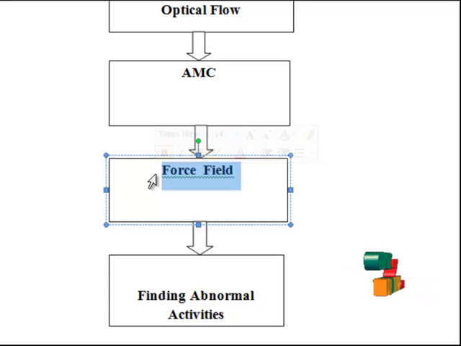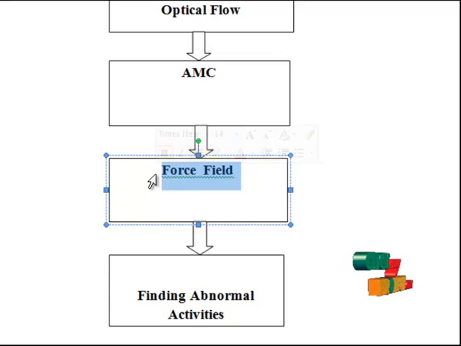Human crowd modeling is the first step, and the prediction and detection of unusual events is the second step. In our first step, assume that the clusters H = {H1, H2, ..., Hn} are the ones obtained using the AMC algorithm. The dominant force Pfj of the cluster Hj in frame t can be computed by the formula given in the base paper. Using the force field to model human crowds, the motion trend for each crowd can be estimated, and accordingly the dynamics of the interactions among crowds can be predicted. It can be observed that the crowd at the left bottom has the largest force among these three crowds. That means the crowd would move towards that direction with a relatively high possibility.